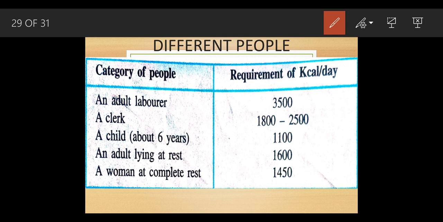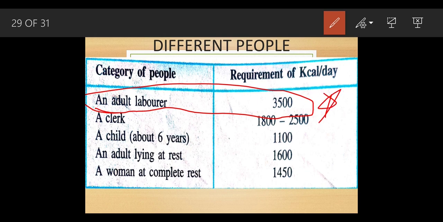Different people require different amounts of calories. Who requires the most energy? An adult laborer. Why does an adult laborer need more energy? This is a give-reason question, and it has been asked in many school exams as well.